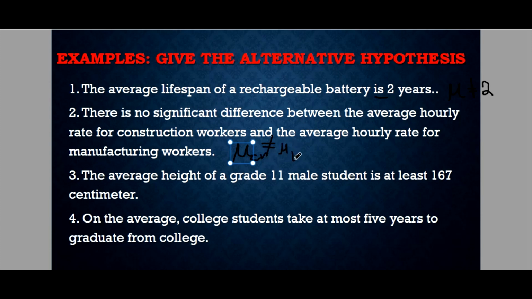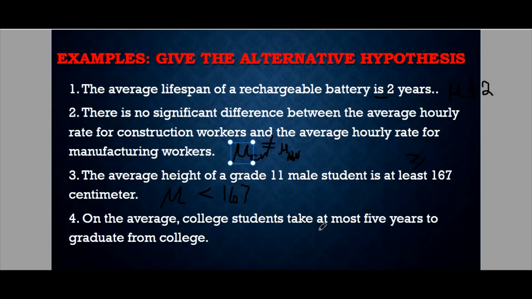The construction workers and the manufacturing workers, their average hourly rates are different. Next, the average height of grade 11 male students is at least. So the opposite for this one is less than 167, because at least is greater than or equal.